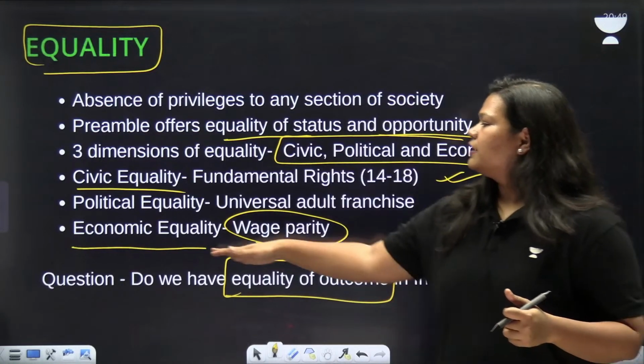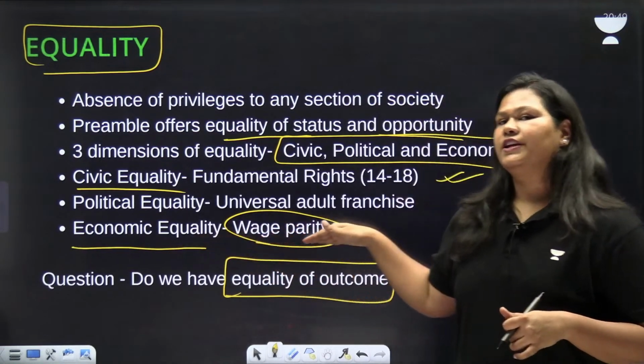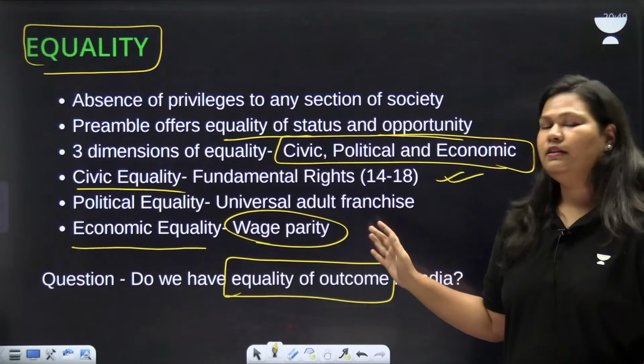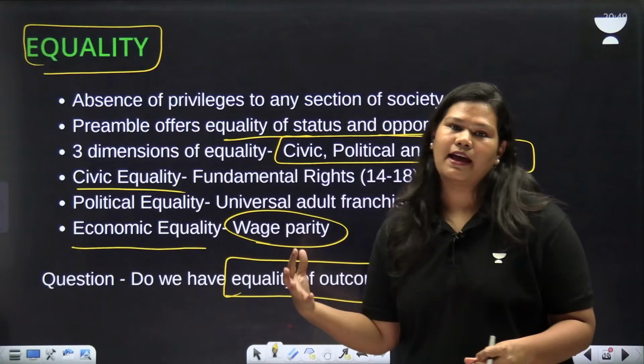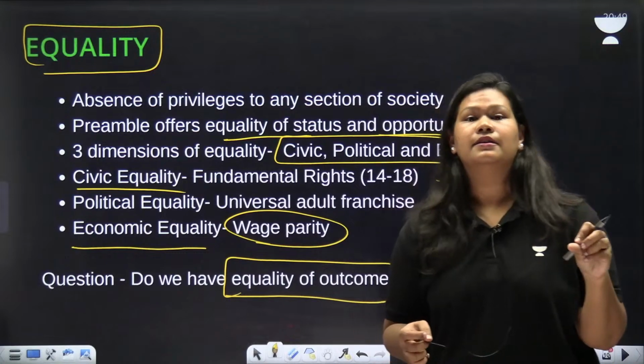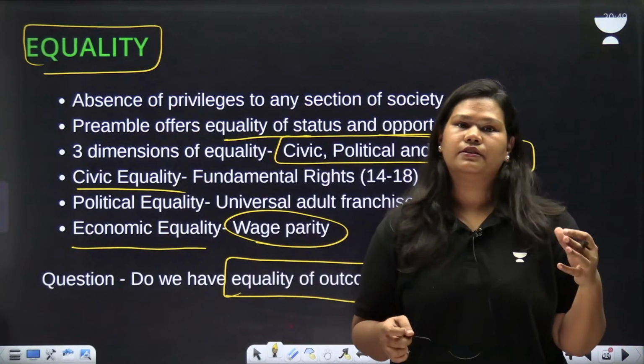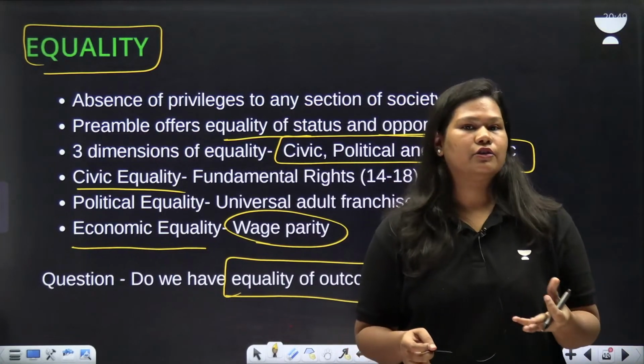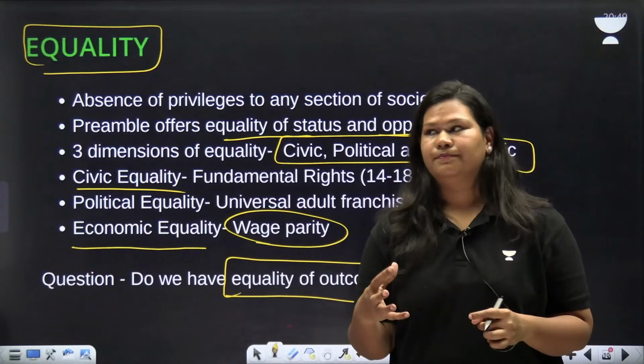So economic equality means we strive for wage parity, similar wages for men and women. It is a work in progress, and we have seen a protest in Iceland about this also, where the Prime Minister was also a part of this wage disparity protest.